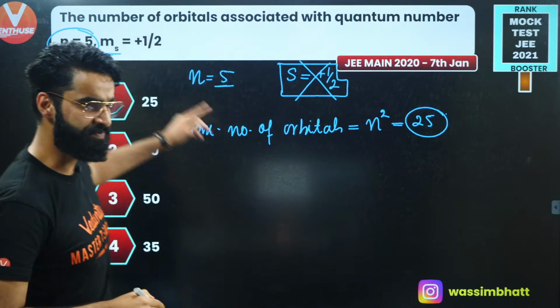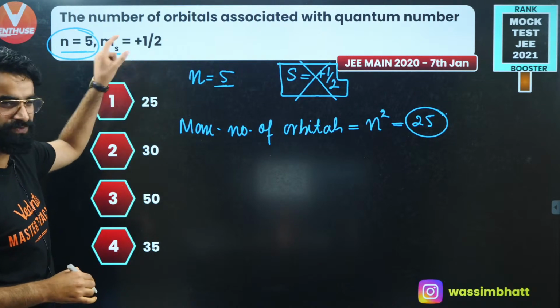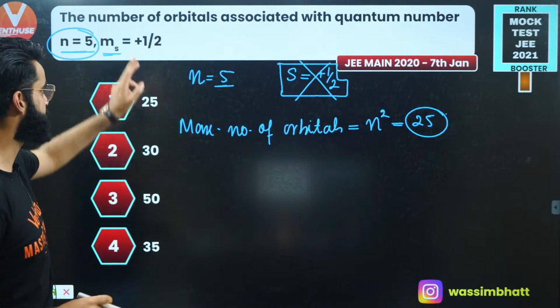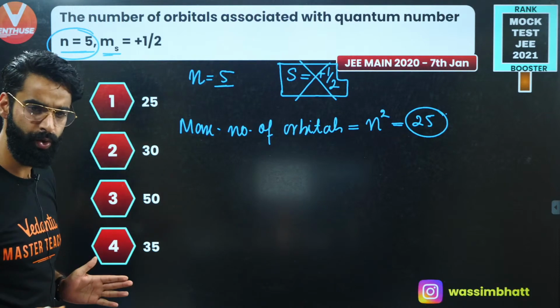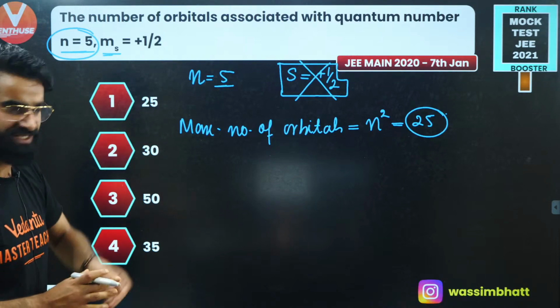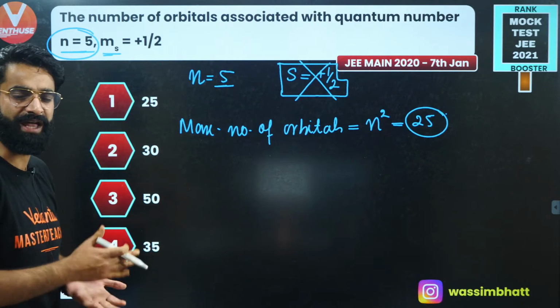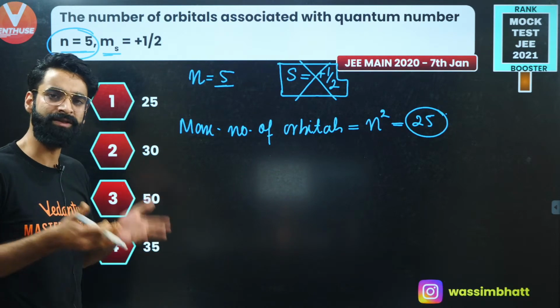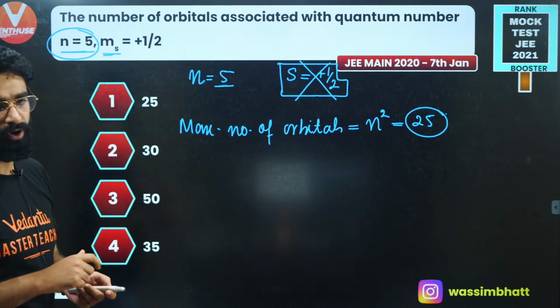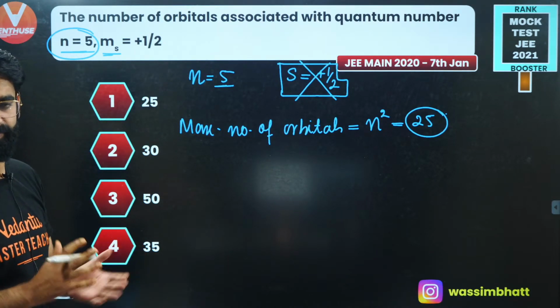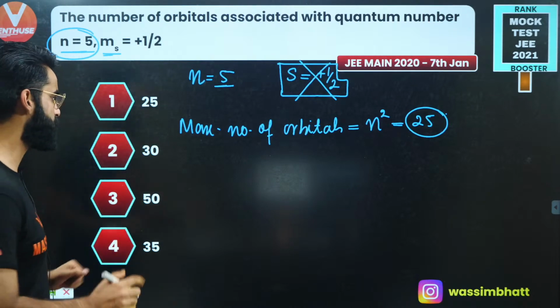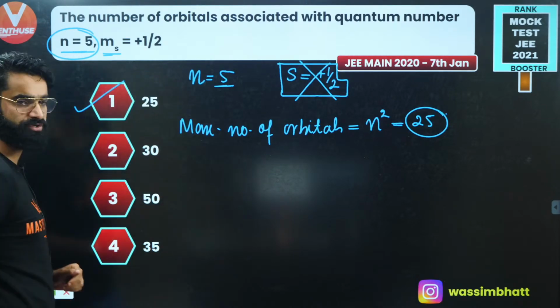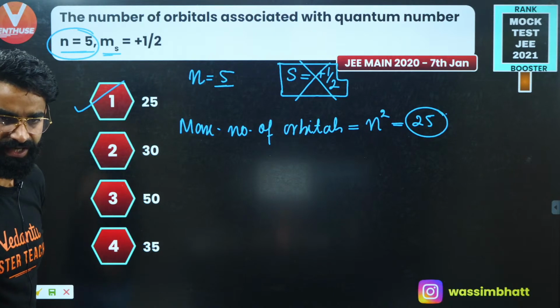So this spin, which was given as plus 1/2, was just to confuse you. The spin quantum number has got nothing to do with the number of orbitals. It simply tells you whether the electron in the orbital is going with clockwise spin or anti-clockwise spin. As simple as that, right? So the correct option is option 1, and I'm sure all of you have done it properly.